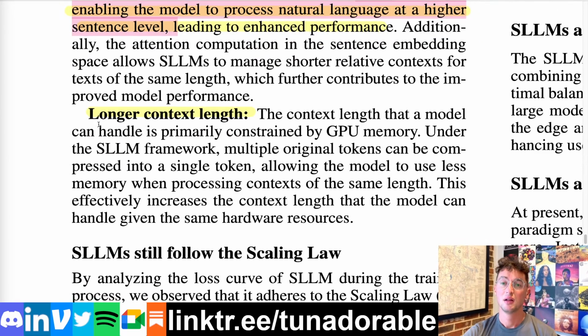Next thing being longer context length. Because our actual primary model is dealing with sentence level tokens, there are so many fewer tokens, and the huge memory limitation with transformers obviously is the attention mechanism. Now suddenly this allows for really impressive, far longer context length.